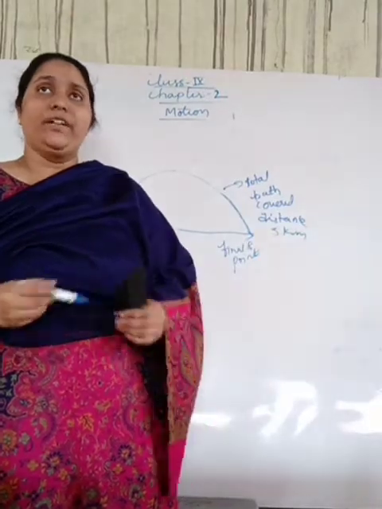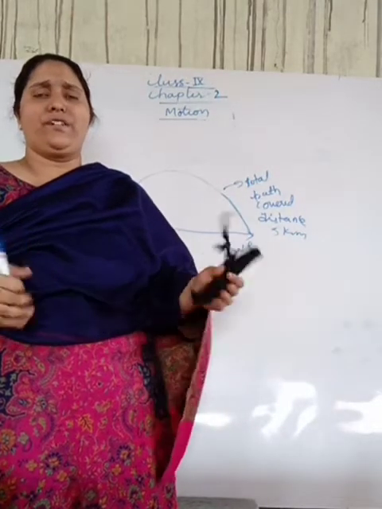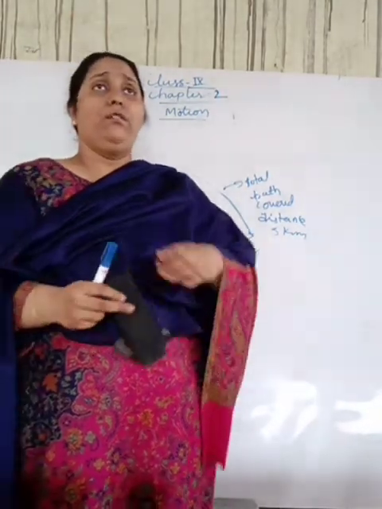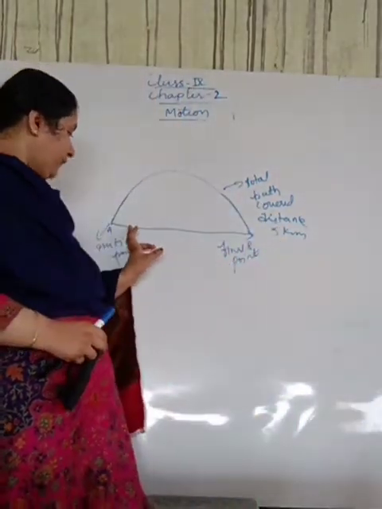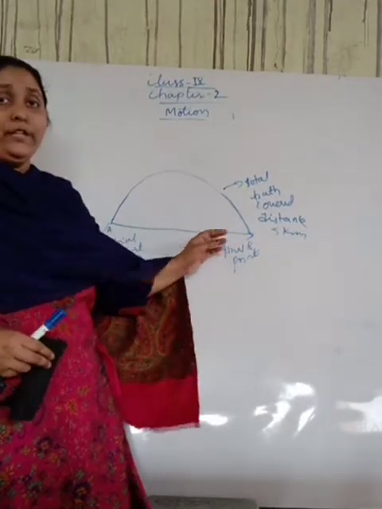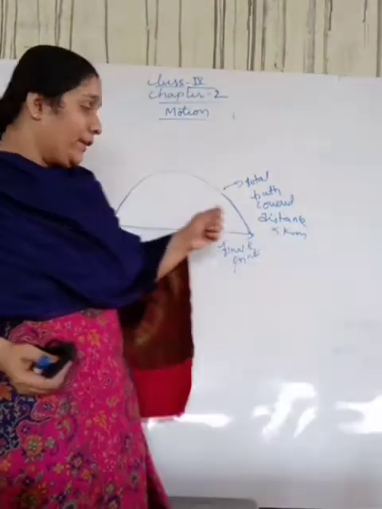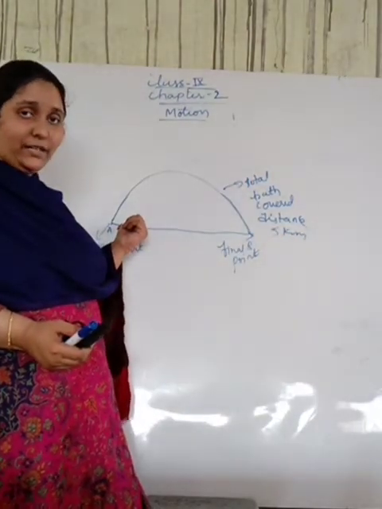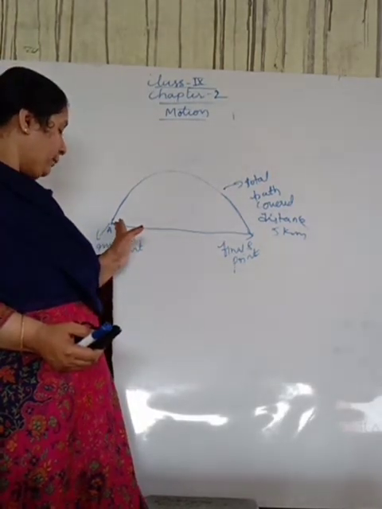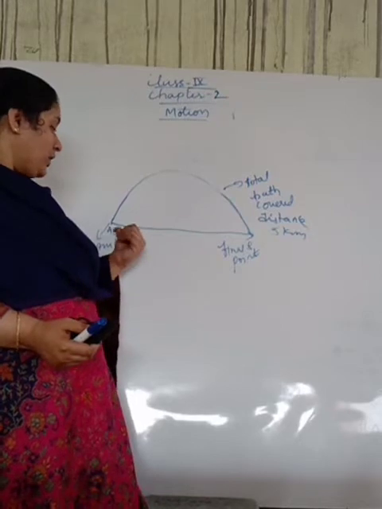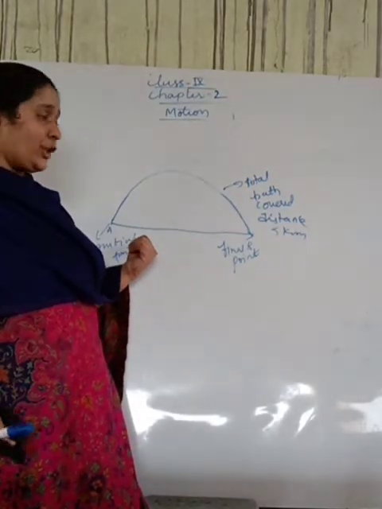But whenever I am not interested in the total path, what I am doing now is just considering its initial point and final point. From point A the body has started, so this point is the body's initial point.